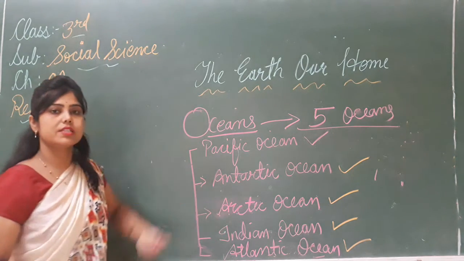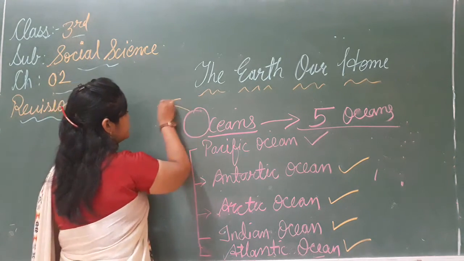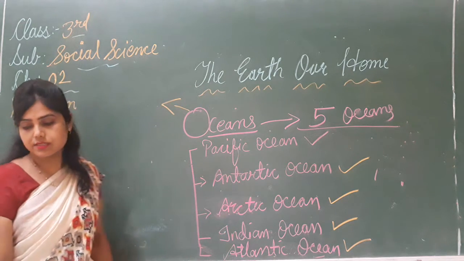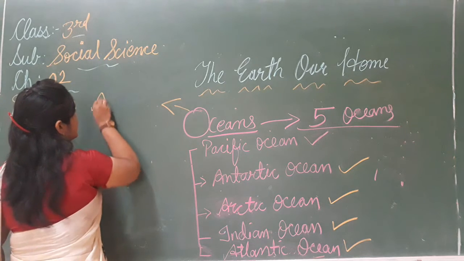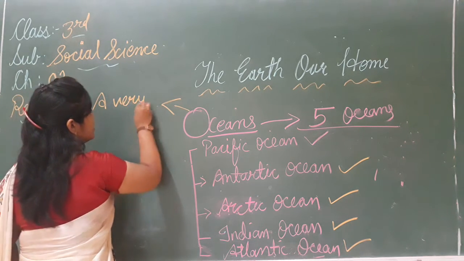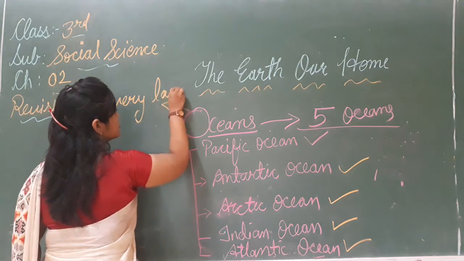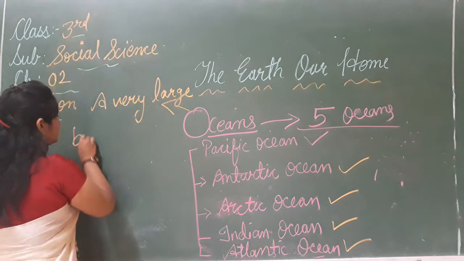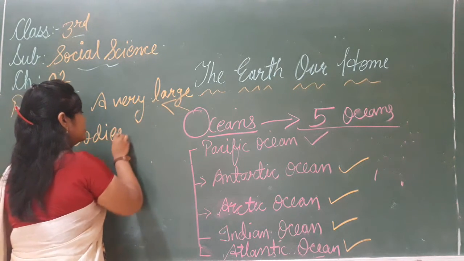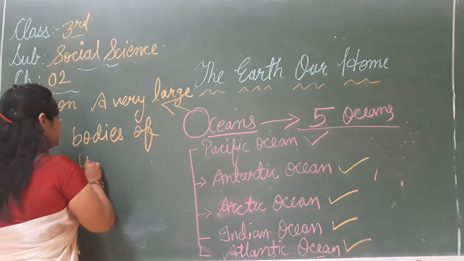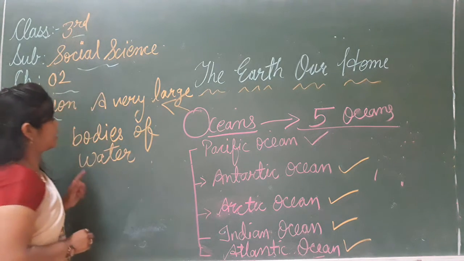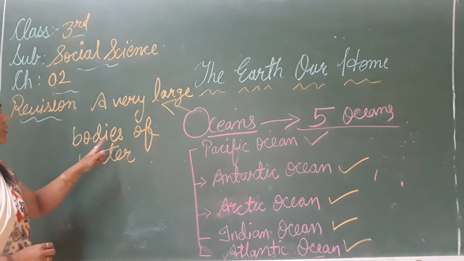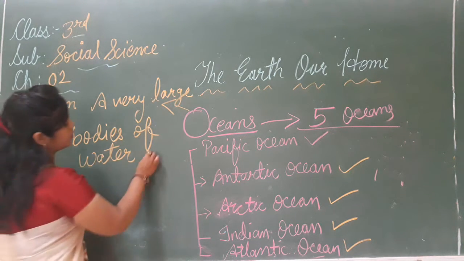So what is an ocean? ओशियंस क्या होता है? What are oceans? Very large bodies of water are called the oceans.